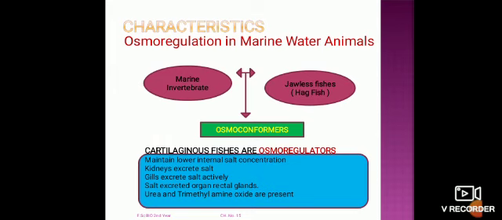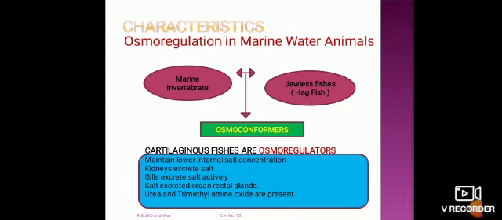Osmoregulation in the marine water animals. We usually consider that in the case of marine water, the invertebrates are osmoconformers, and the jawless fishes, hagfishes, are also osmoconformers.